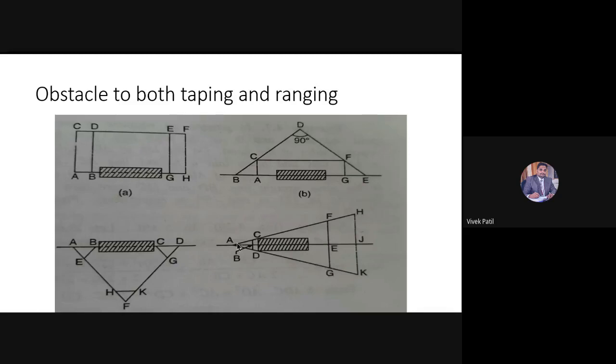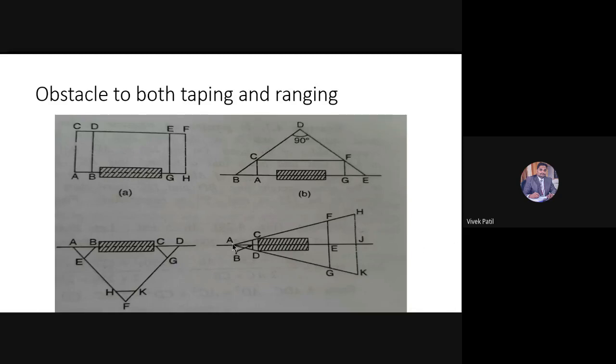Okay. Similarly, again I will extend the line AF to mark the point H. Okay. So once I have marked the point H, what will be the distance AH now?